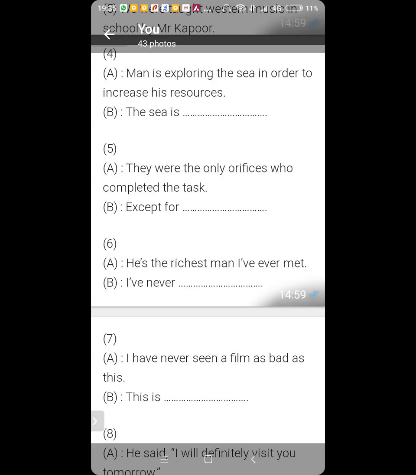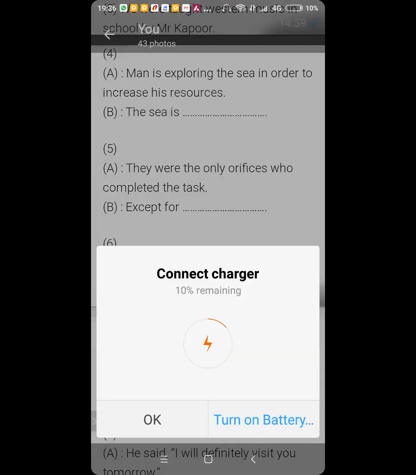Now, what they are saying is, there was a task, and only these officers completed the task. All others did not complete the task. So, except for those officers, no one completed the task. Okay? Got it?